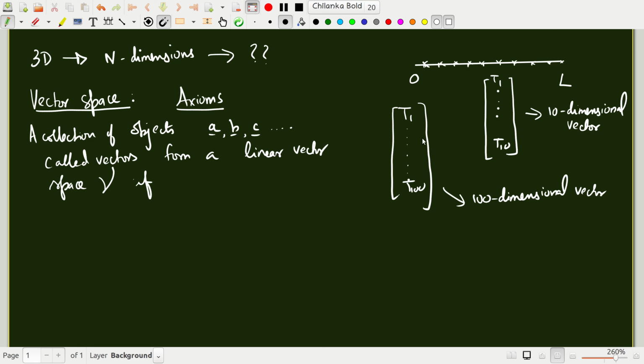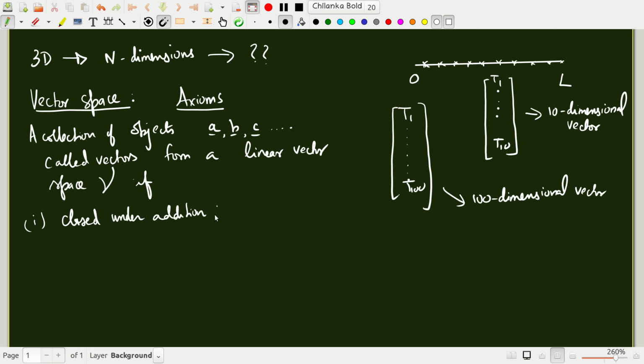For example, we have given vectors in 3 dimensions and then higher dimensions. So the following conditions or axioms must be satisfied. First, the set remains closed under addition. What is the meaning of this?